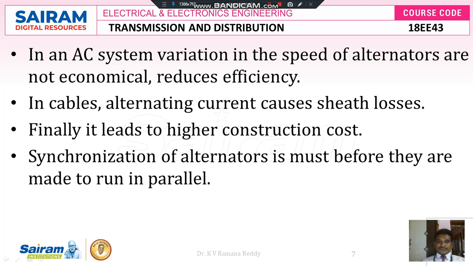In an AC transmission system, speed of alternators is not economical and reduces efficiency, because if you want to add two or more alternators' generated supply, there is a problem of synchronization, because there is a problem of frequency. In cables, alternating current causes sheath losses, so there is a loss of insulation also. So finally it leads to higher construction cost because of more losses. And this is the synchronization problem whenever we operate three or more generators connected in parallel to meet the demanded current.